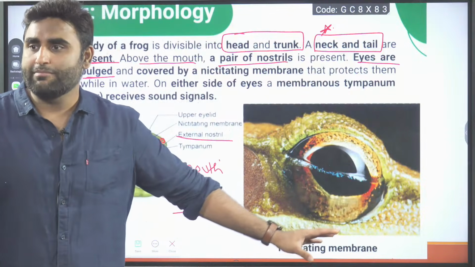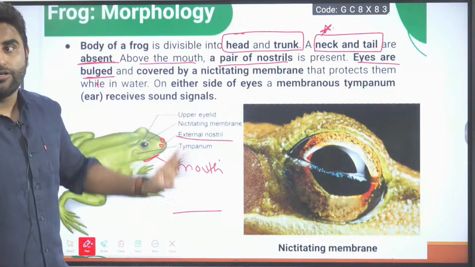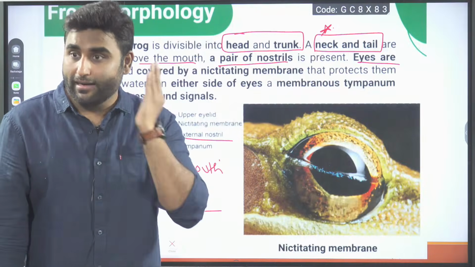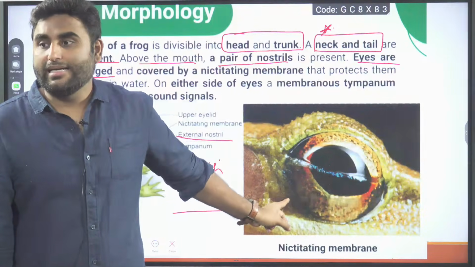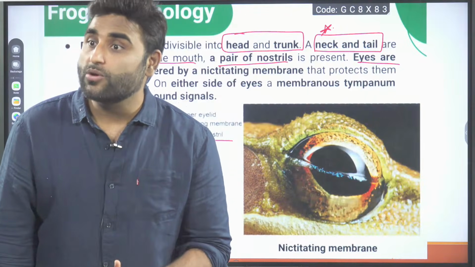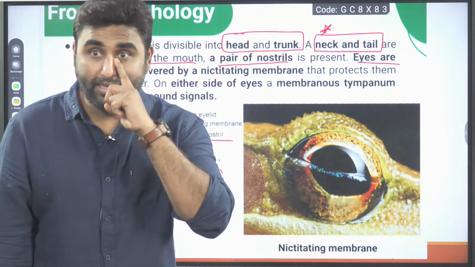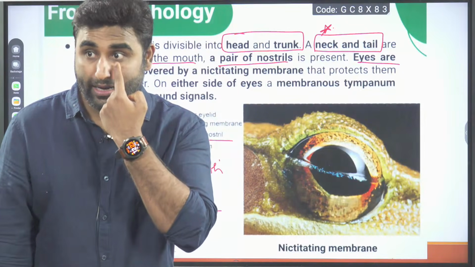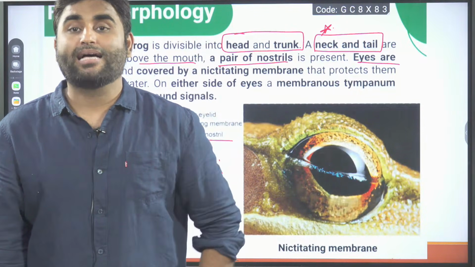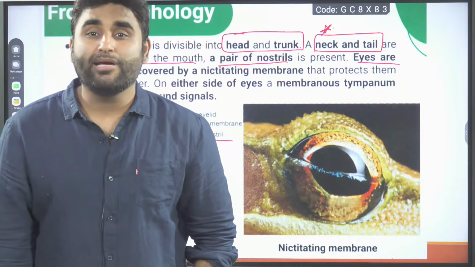So the nictitating membrane covers the eyes while they are in water. So upper eyelid, lower eyelid, and one more eyelid, the lateral eyelid, that is the nictitating membrane. Am I clear? We also had it. Today the remnant is there in the corner of the eye, and that is called the plica semilunaris.